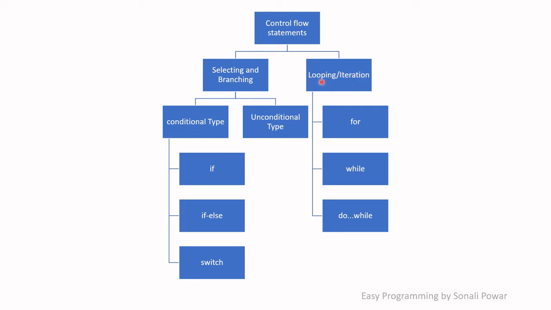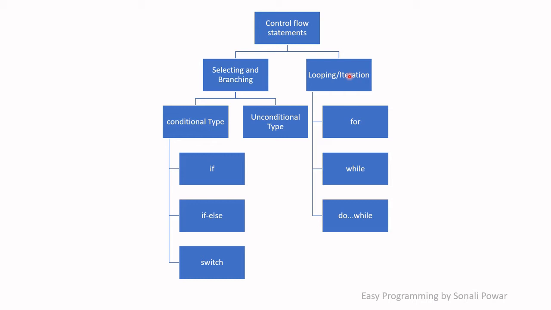Next we will see what is meant by looping and iteration. Looping means suppose you have a set of instructions, or a group of instructions, and you want to execute those instructions again and again, then I will put those instructions into a loop. Looping is also called iteration. But for the loop, there must be some termination condition. Otherwise, it will go into infinite looping.